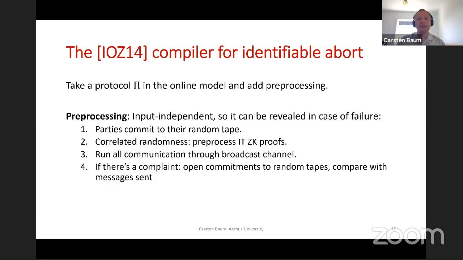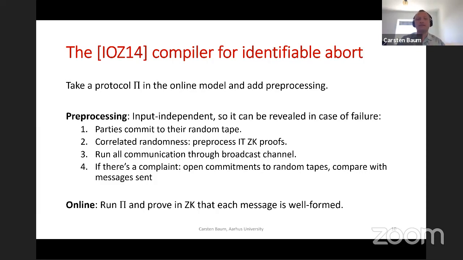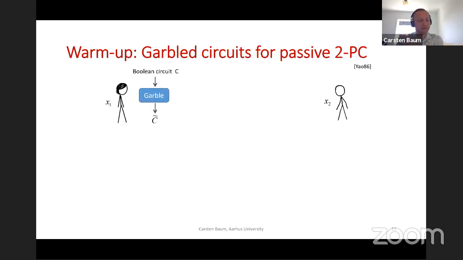as the cheater. Right? And then once this is finished, you know that you have all the preprocessed data that you need in order to run the zero knowledge proofs. And if you can do these zero knowledge proofs in the online phase, then you trivially get identifiable abort, right? Either a message was sent, and if it was sent, it's consistent due to the zero knowledge proof. And you can identify cheaters based on that. So that's rather straightforward.